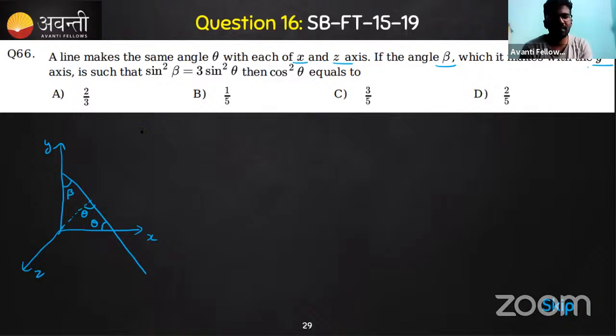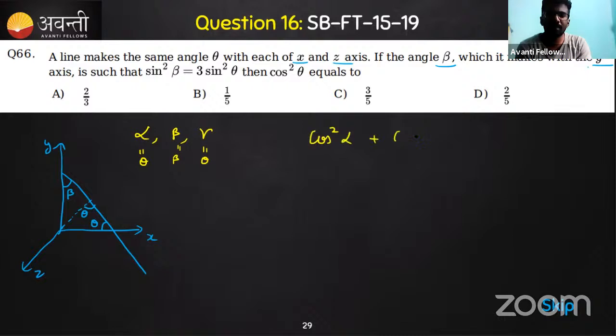Can we say that what they have given here is alpha, beta, gamma? The alpha that they gave is actually theta, the gamma is actually given as theta, and the beta is given as beta itself. If you can remember the 3D geometry, alpha, beta, gamma are the direction cosines, right? So what is the property of the direction cosines?